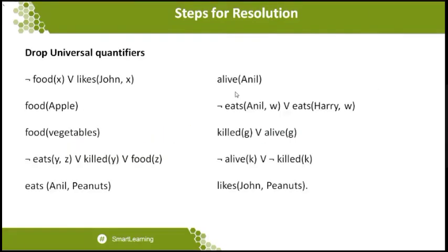So you can see that the first statement over here is not of food of X or likes of John comma X. So here you can see X. If X is replaced by Peanuts, then likes of John comma Peanuts will be struck out, because the not symbol is on one side and the normal one is available on the other. So these two things will go for strikeout. Then we get only the resolution. So this is the statement I want to prove.